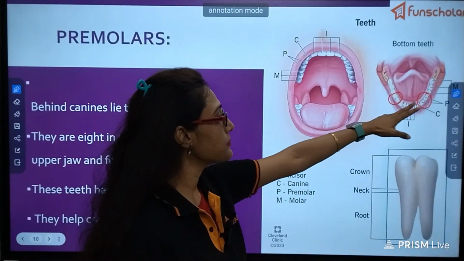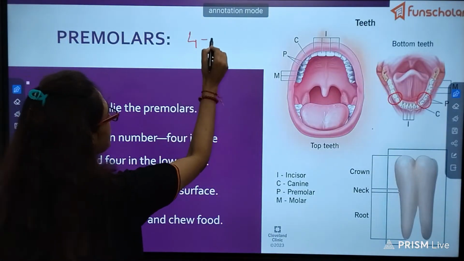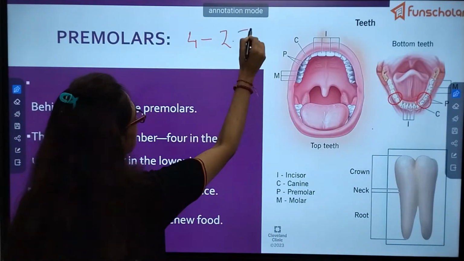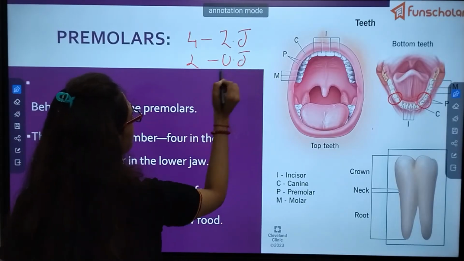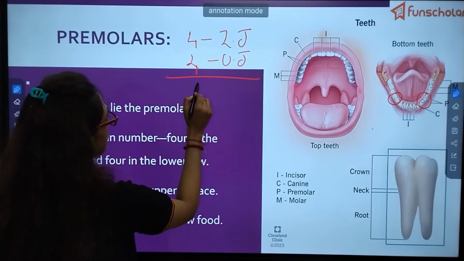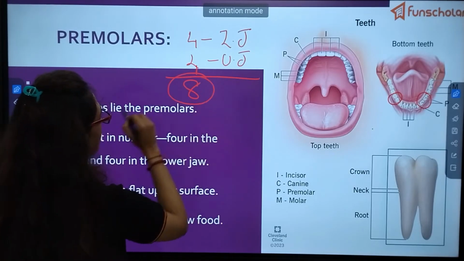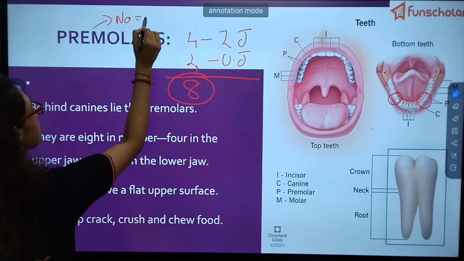How many are present in the lower jaw? Again 4 in the lower jaw and 4 in the upper jaw. So what is the total? Total is again 8. So the number of premolars is 8.